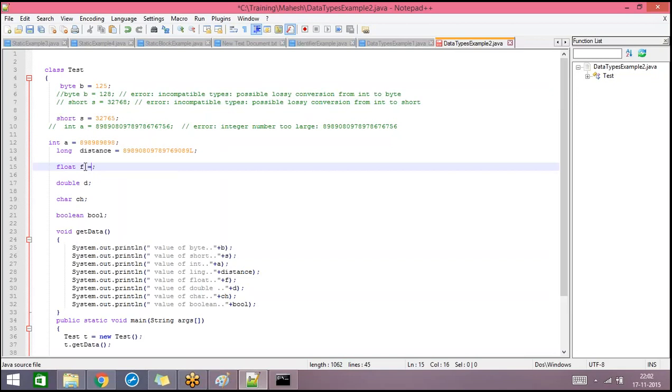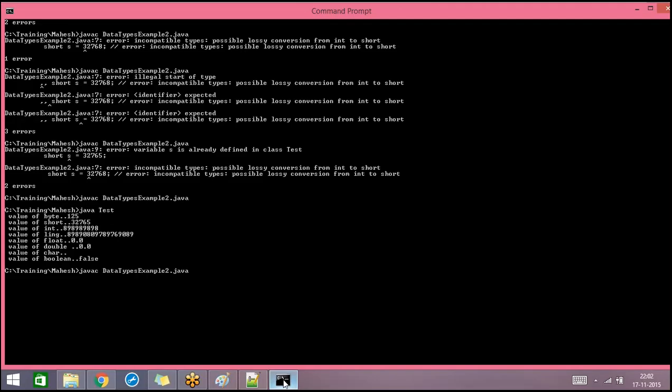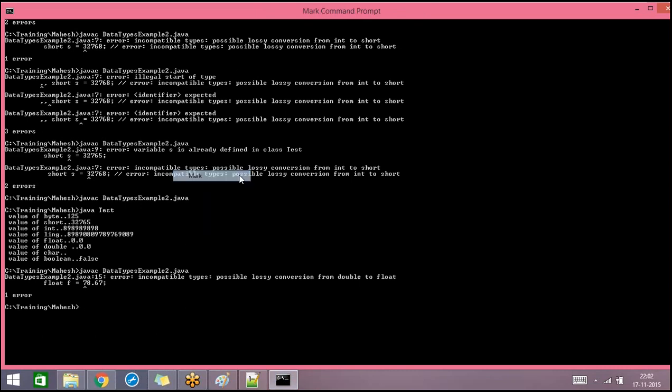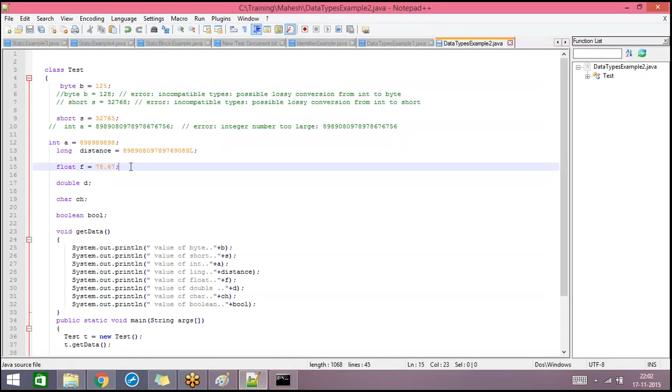And when you assign a value for a float variable, if you don't write the letter F, let's see what error we get. It says incompatible types, possible lossy conversion from double to float. This is because for a decimal value, the default is double, but you cannot save a double value in float.